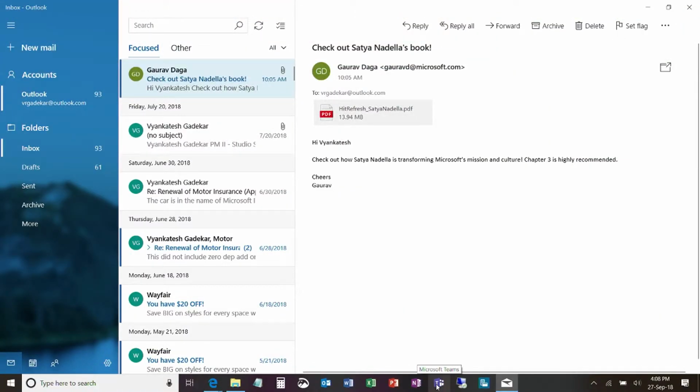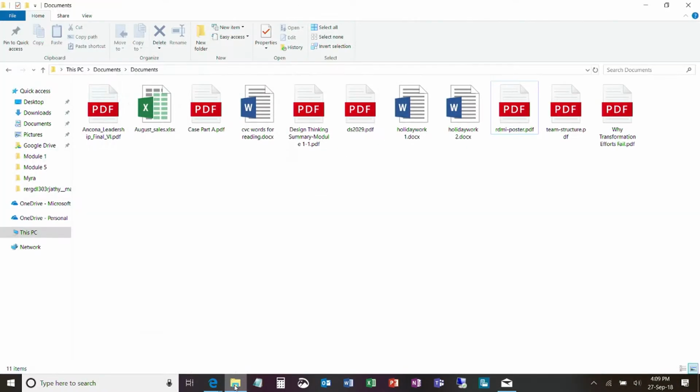What you see on the screen is Gaurav, my manager. He likes to send some inspirational stuff my way. He's sharing Hit Refresh, the autobiography written by Satya Nadella, and he's asking me to go through this file. Chapter 3 is particularly interesting, is what he's saying. What you also see on the screen is the new PDF icon treatment that we have in the upcoming release. You can see that in action in File Explorer as well. This is how we represent a PDF file in File Explorer.